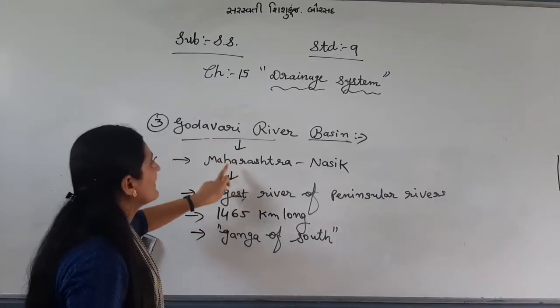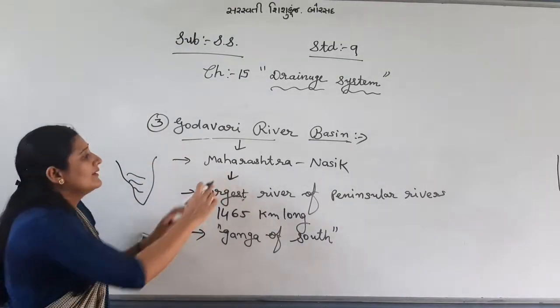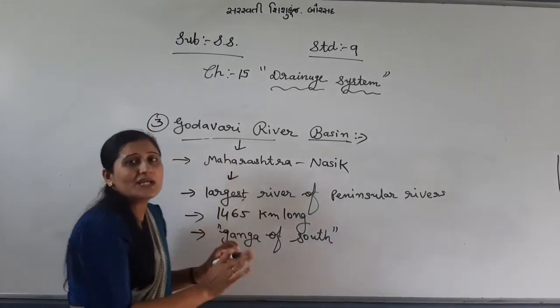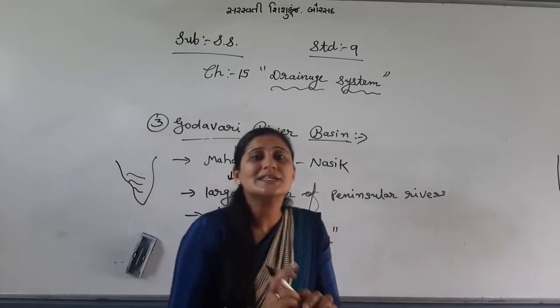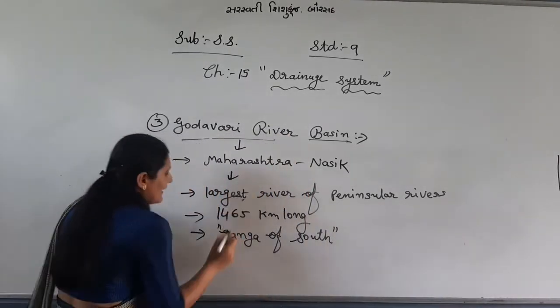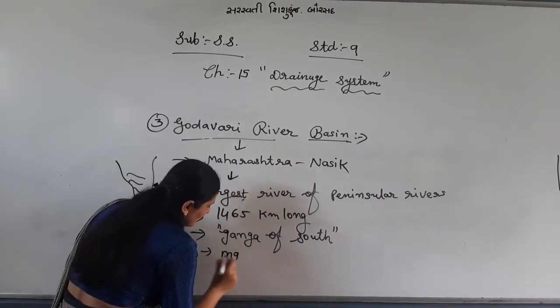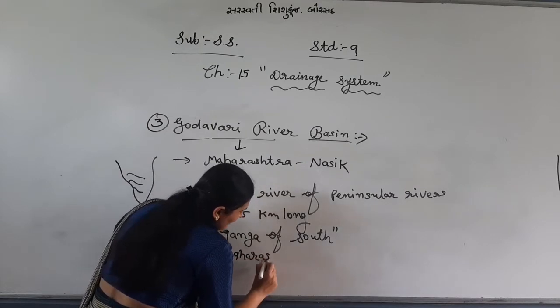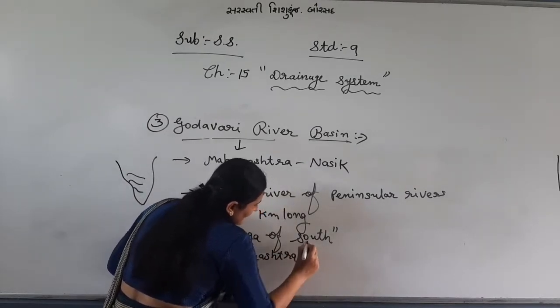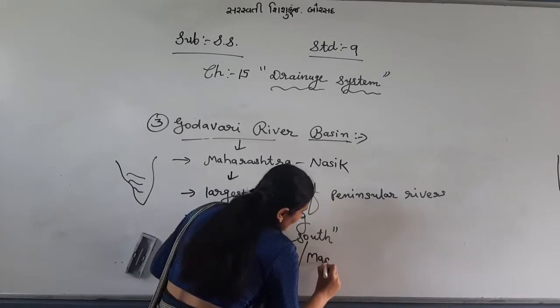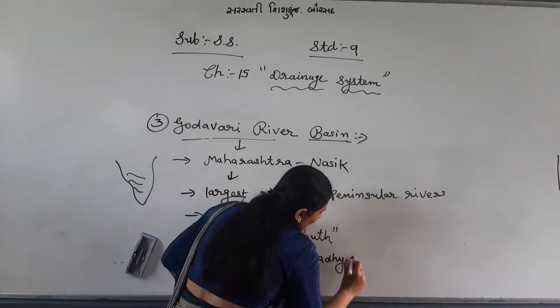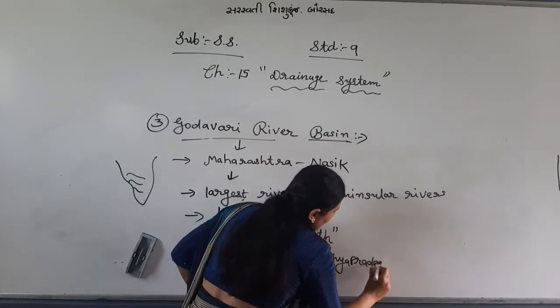And Godavari river meets Maharashtra, Madhya Pradesh and Andhra Pradesh. In which three states you can find Godavari? Maharashtra, then Madhya Pradesh and Andhra Pradesh.